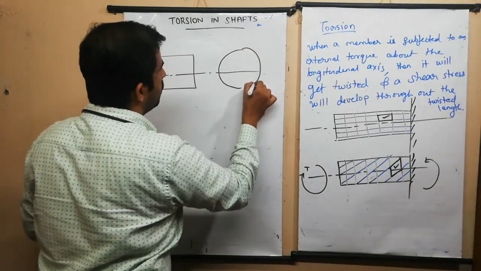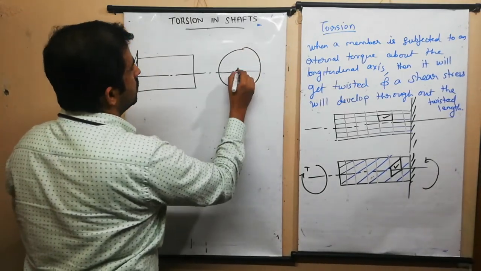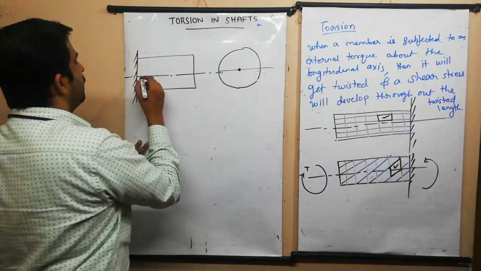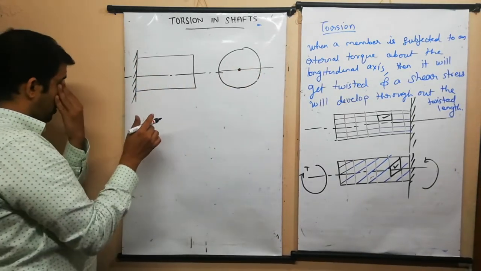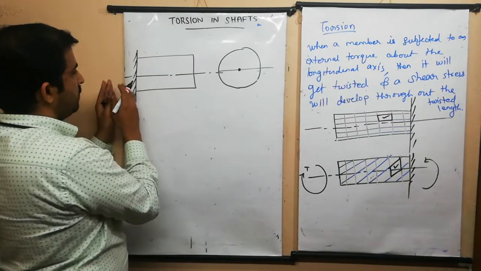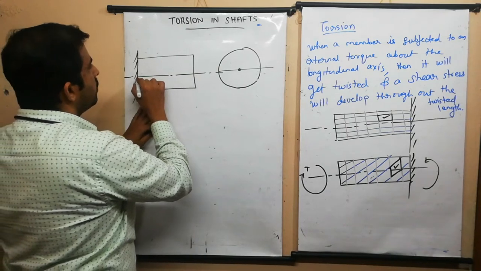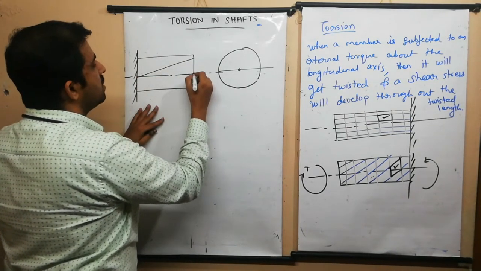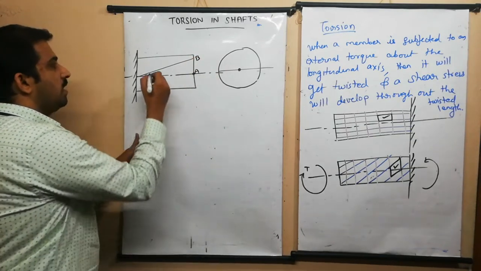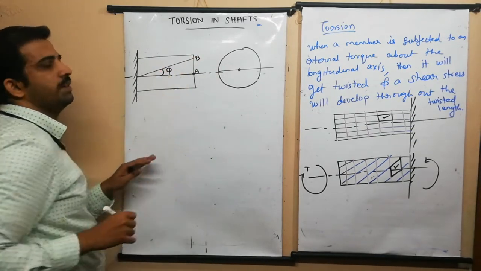This is the top view of the shaft, and this is the center point of the shaft. Consider we are applying the torque on the free end. This end is fixed. On the application of the torque, we know that the surface will get displaced. The surface may get displaced by some distance b. Now let us consider this angle as phi.